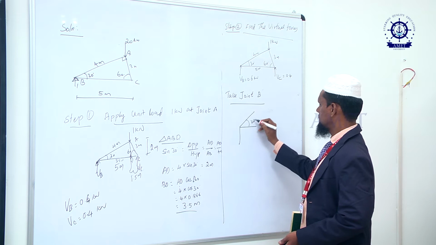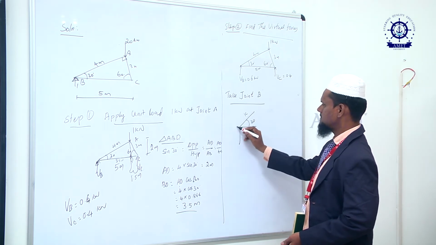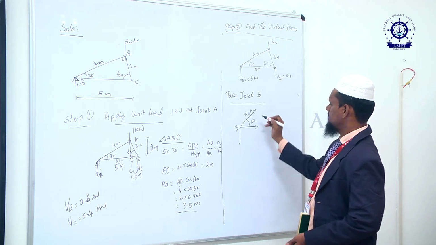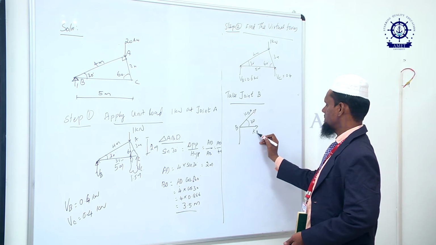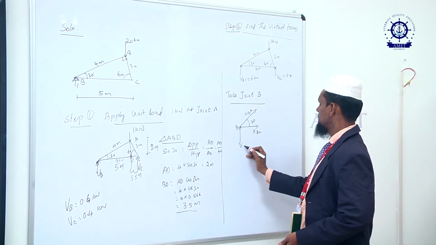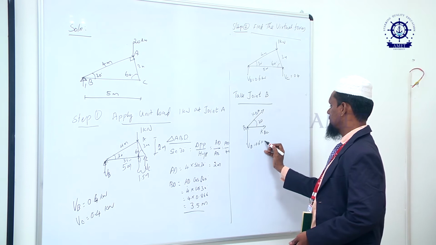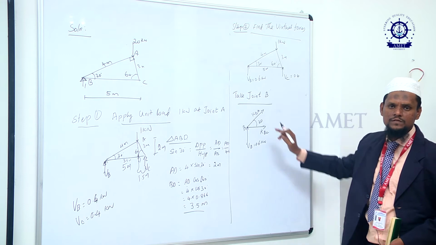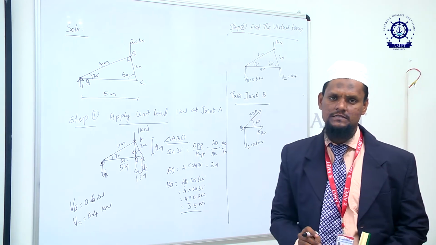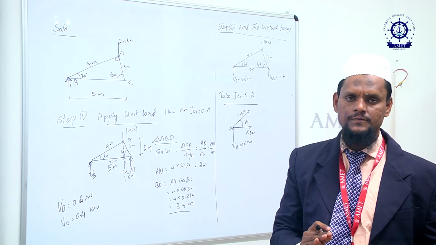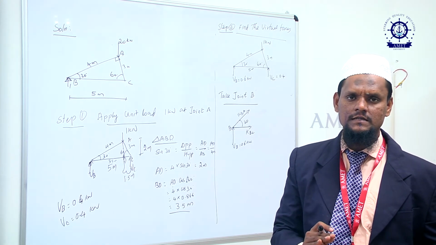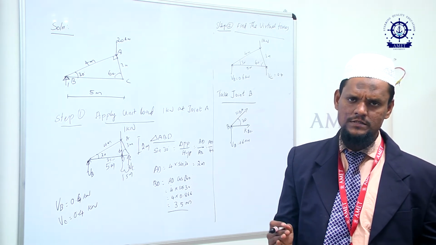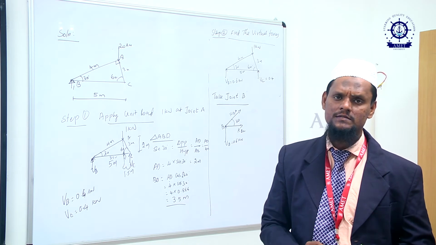So 30. It is the virtual forces K. It is joint B, KBA, and KBC. Here reaction VB is equal to 0.6 kilonewton. So we have to assume initially the tensile forces. Tensile forces are nothing but forces in the member acting away from the joint. Away from the joint, it is a tensile force. The force in the member towards the joint is called a compressive force.